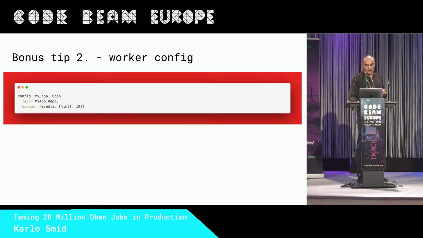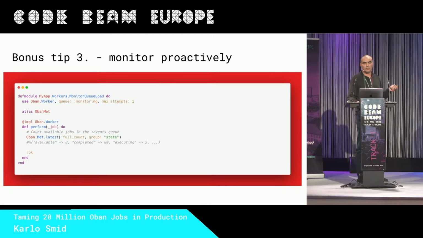Bonus tip 3, how to observe Oban. We are using Oban to observe Oban. We are using a simple plugin, for the free Oban, it's called cron. Probably if you use Oban, you use that plugin. The perform function is called, the job does not matter. We call this every 5 minutes, and we call the Oban Met library.